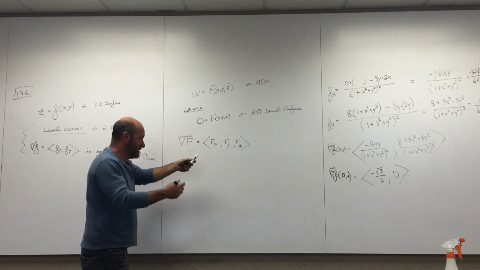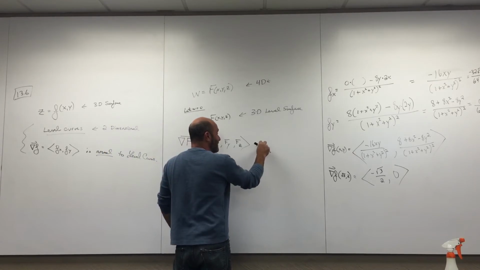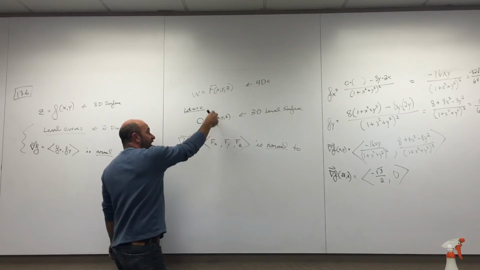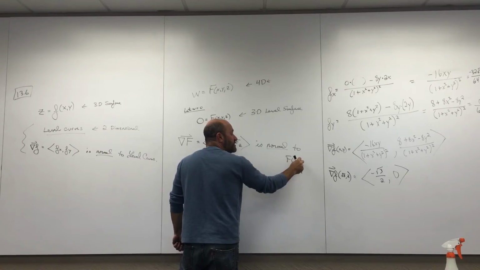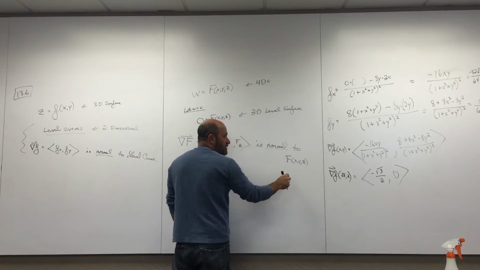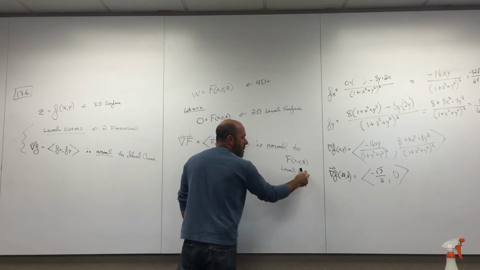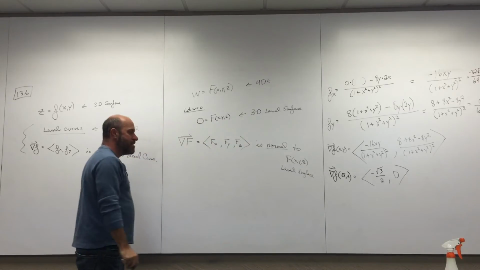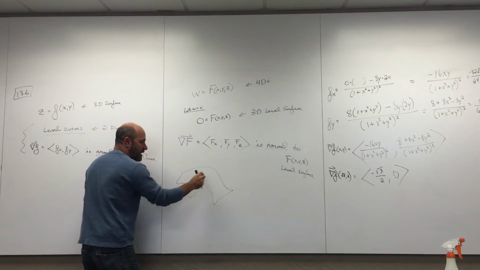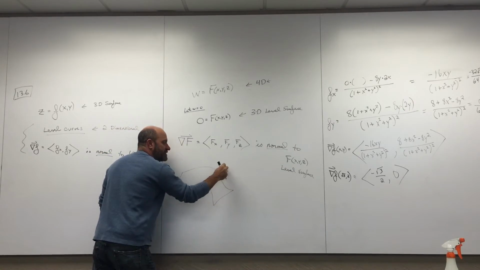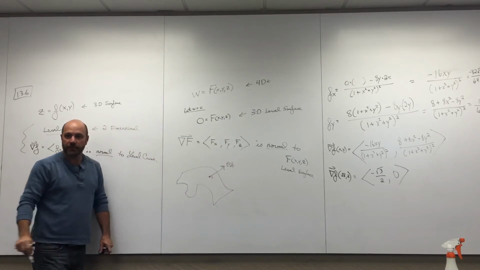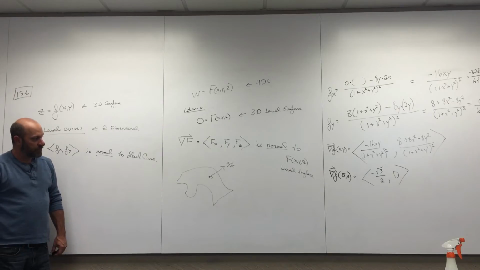Awesome. Now hold on. This is normal to this big capital F of X, Y, Z, which is a level surface. Are you with me? This is a surface now, you guys. This is some kind of surface, and at this point, I've got this kind of gradient. It's sticking out in 3D, normal to the surface.